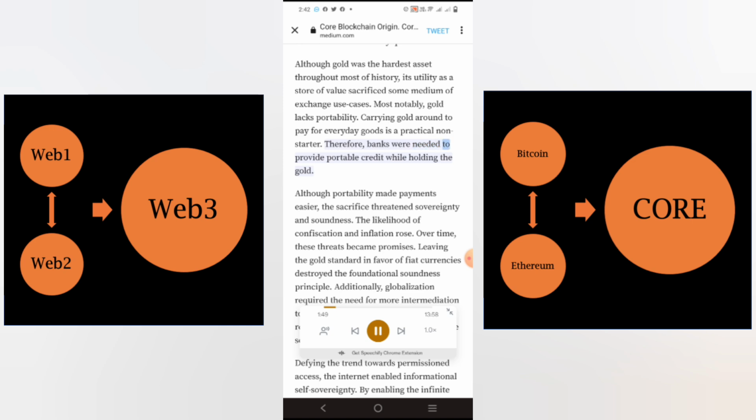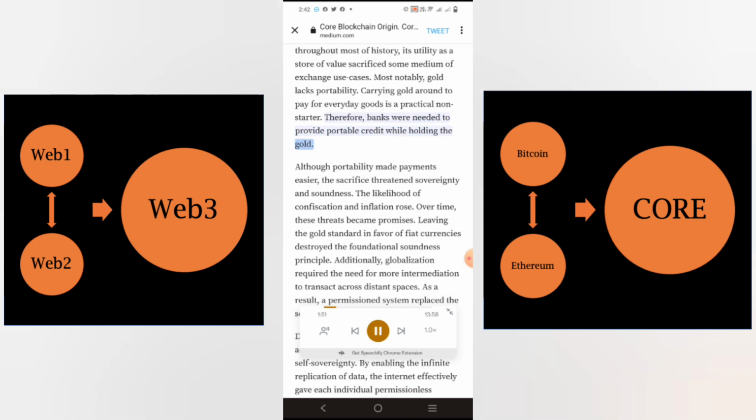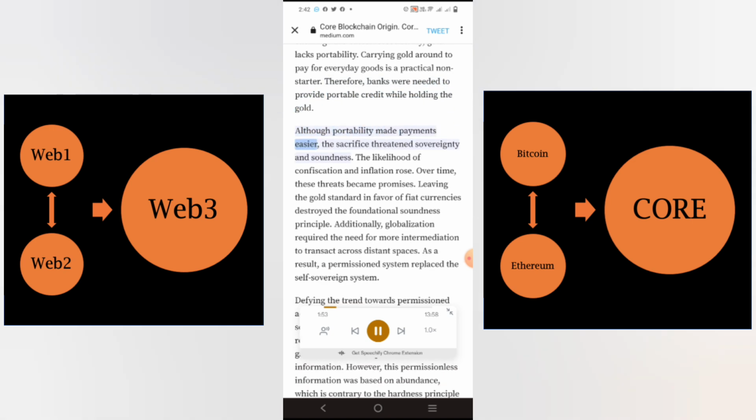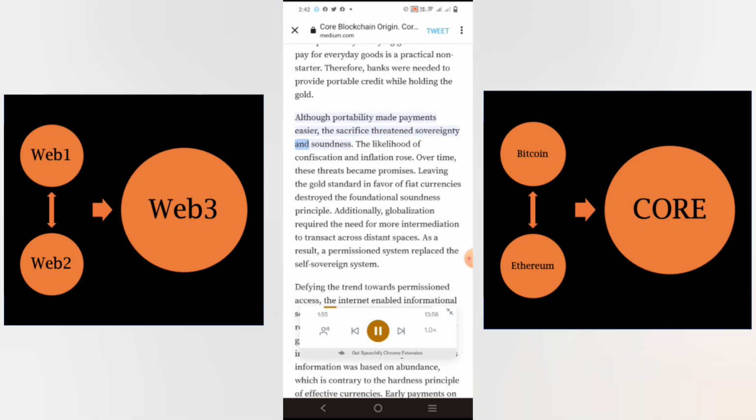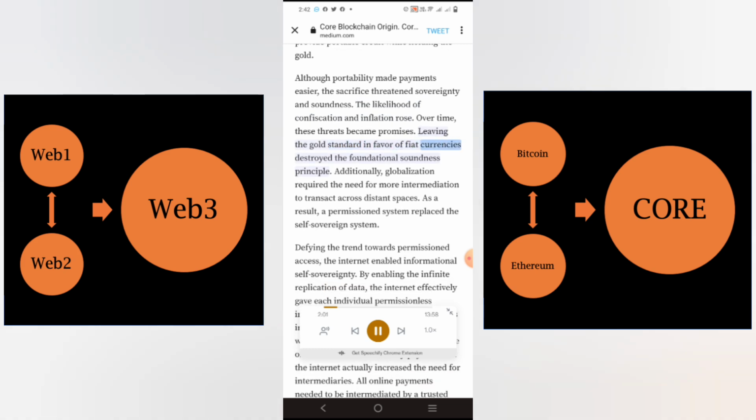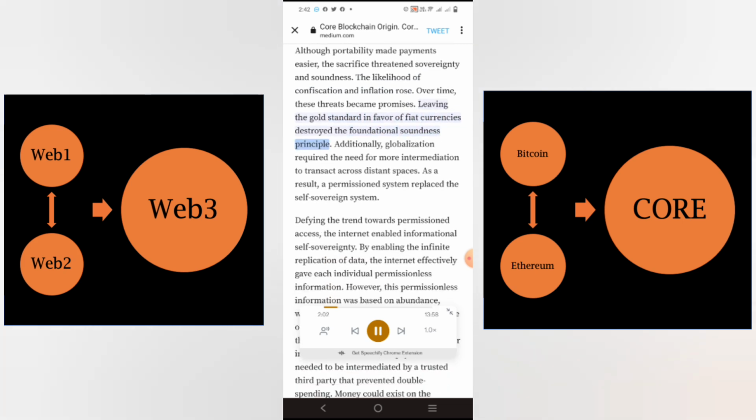Therefore, banks were needed to provide portable credit while holding the gold. Although portability made payments easier, the sacrifice threatened sovereignty and soundness. The likelihood of confiscation and inflation rose. Over time, these threats became promises. Leaving the gold standard in favor of fiat currencies destroyed the foundational soundness principle.